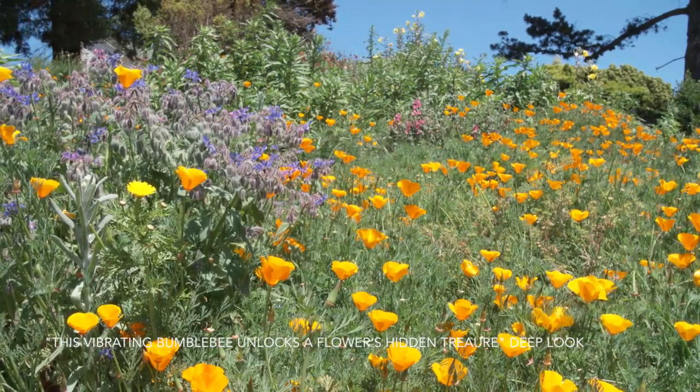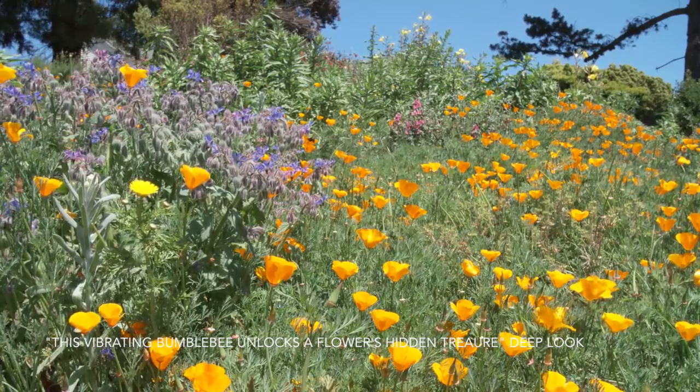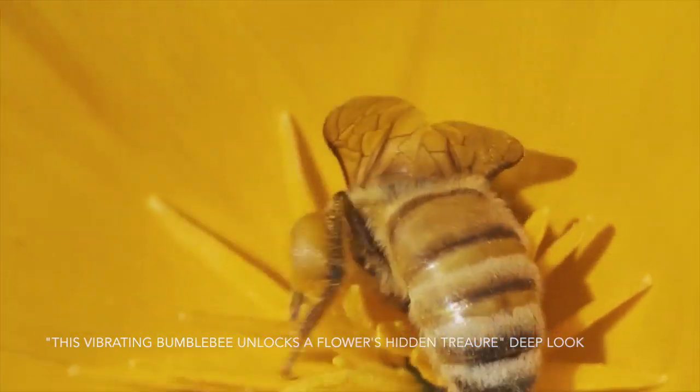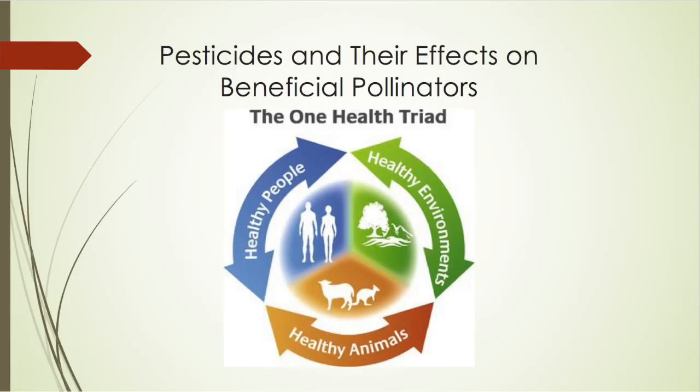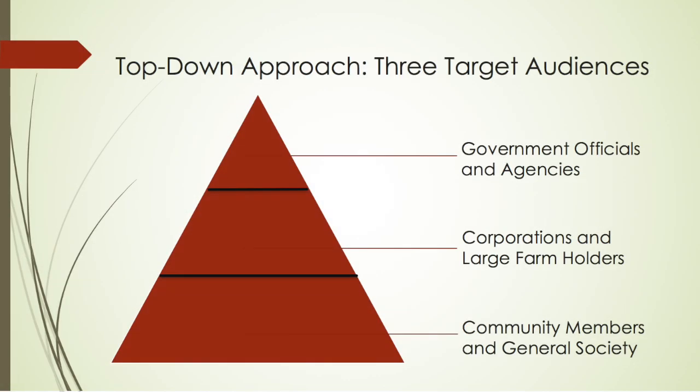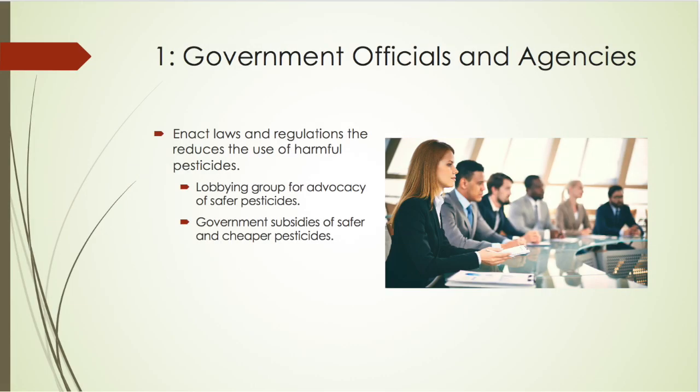Group 18 will be focusing on how pesticides harm beneficial pollinators, specifically bees. A One Health approach is necessary to solving this problem since all three branches of the triad are involved. We took an approach to reach out to 3 target audiences that would result in a top-down approach.